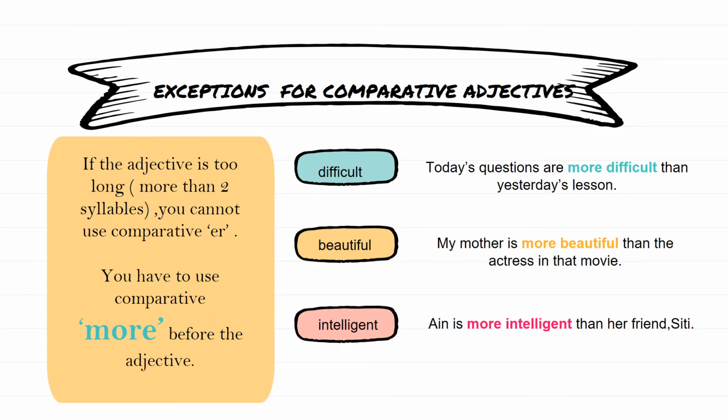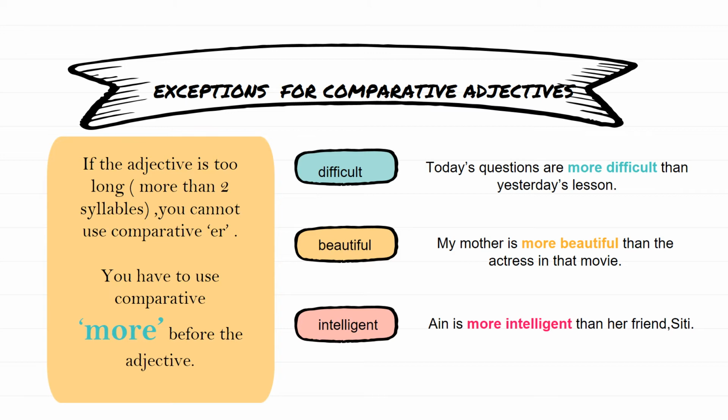You must remember, there are some exceptions for comparative adjectives. If the adjective is too long, more than 2 syllables, you cannot use the comparative with "er". You have to use the comparative "more" before the adjective.